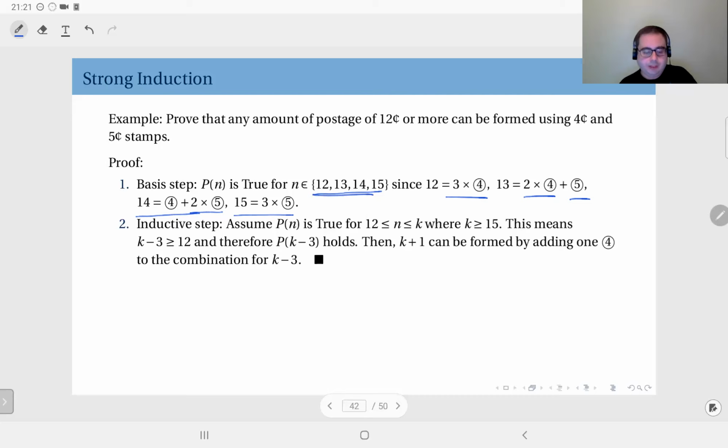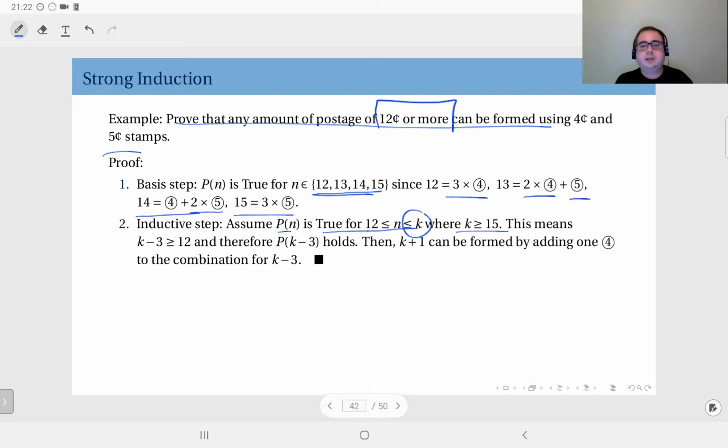Now, in my inductive step, I'm going to assume P of n, which is the statement here, and n here represents 12 or more. P of n is true for n values greater than or equal to 12 and less than or equal to k. And k here is greater than or equal to 15, because up to 15, that's my basis step.